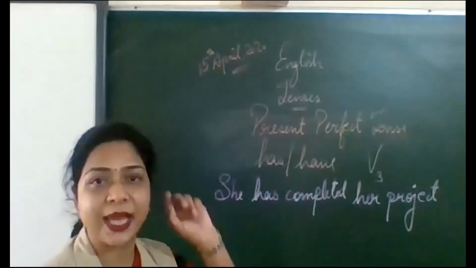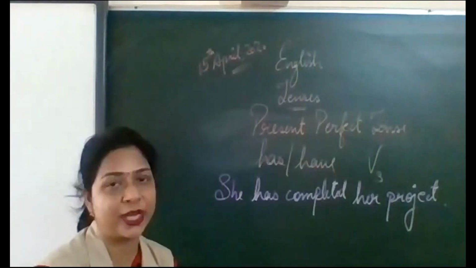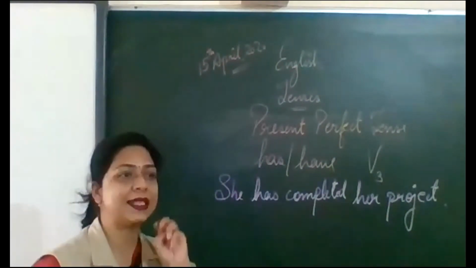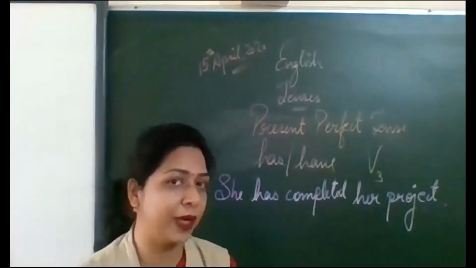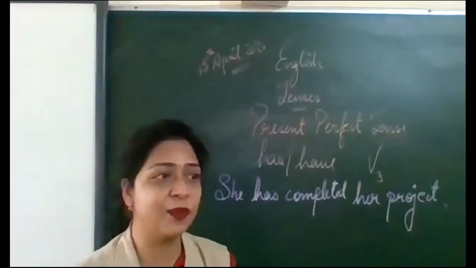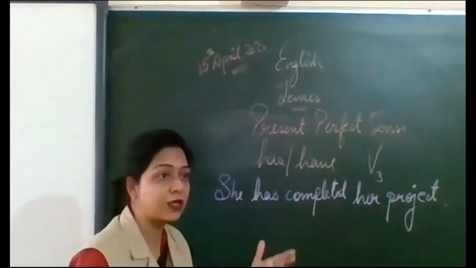She has completed her project. Now, this is a sentence, and now we will derive the formula out of it. The present perfect tense formula. She is what?